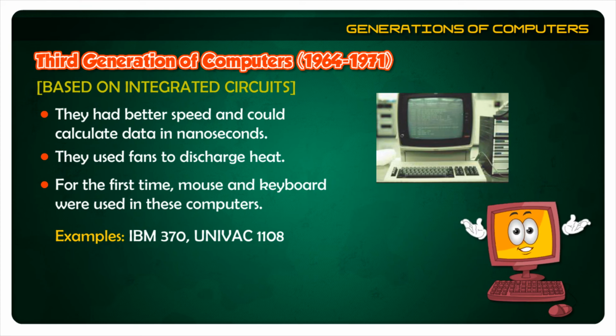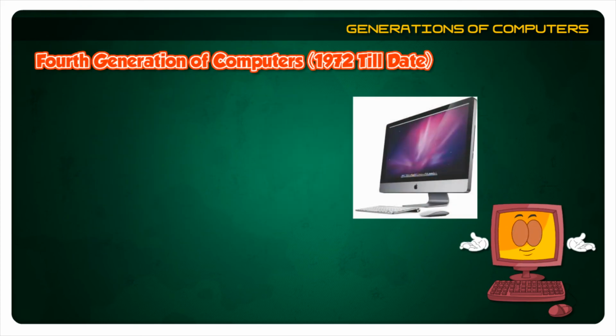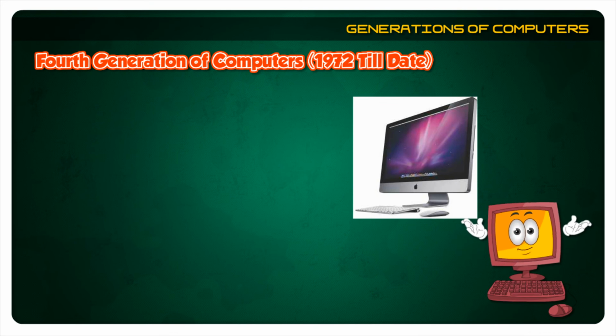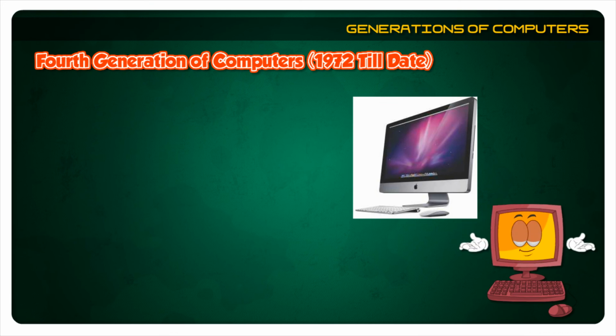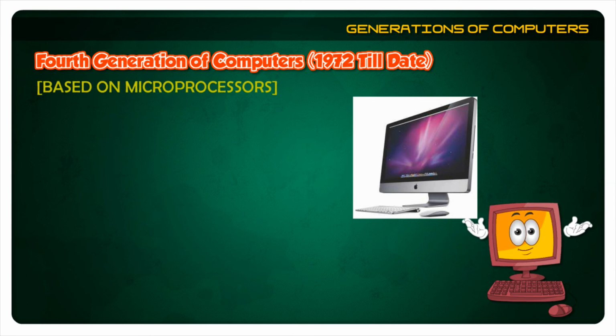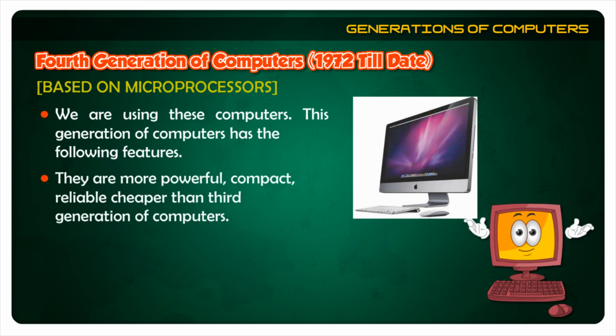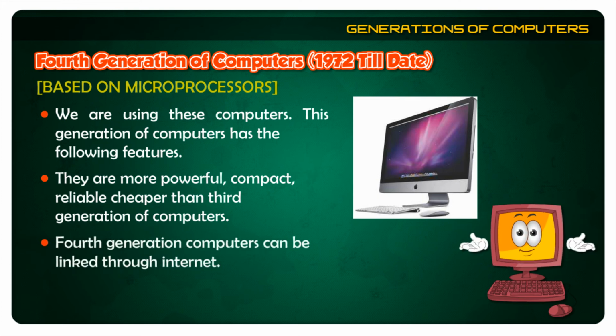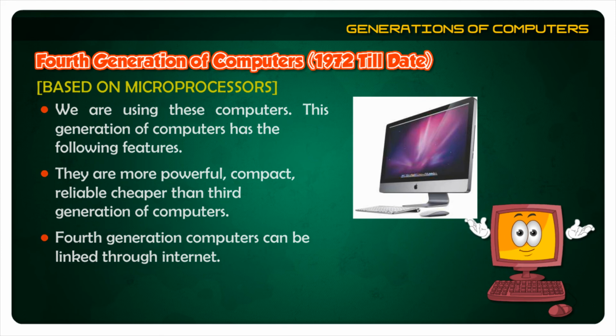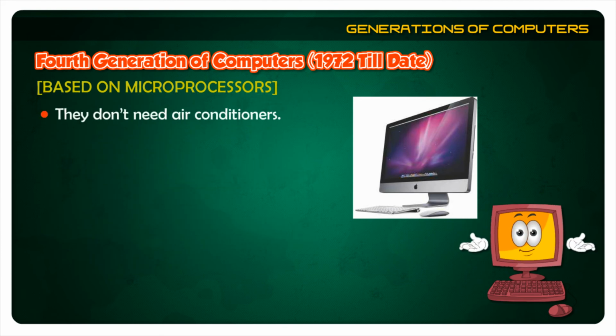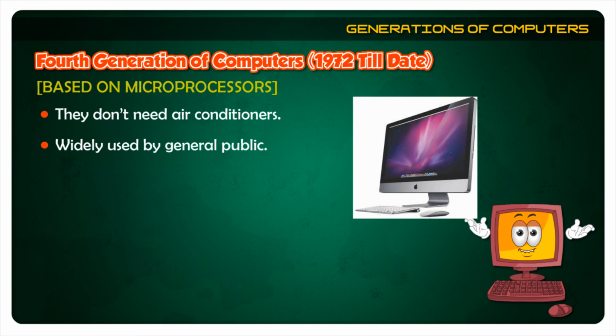Fourth generation of computers, 1972 till date. Based on microprocessors. We are using these computers. This generation of computers has the following features. They are more powerful, compact, reliable, and cheaper than third generation computers. Fourth generation computers can be linked through the internet. They don't need air conditioners. Widely used by the general public. Examples: Apple Macintosh and IBM PC.